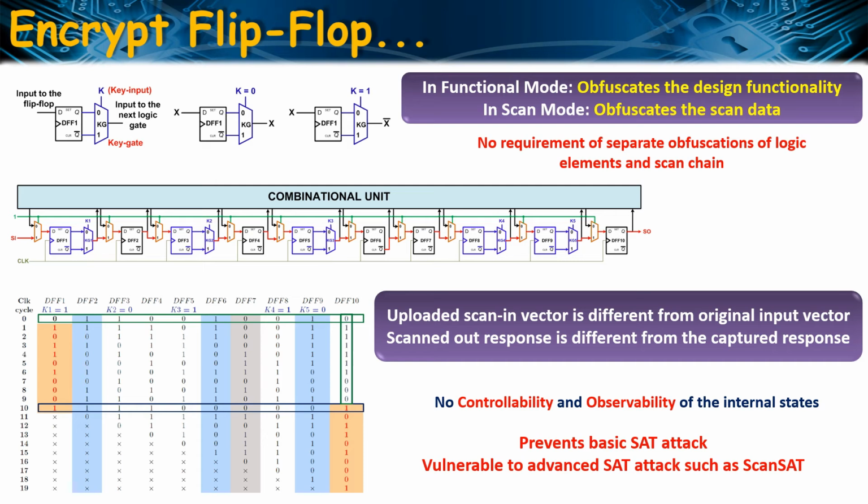Here is an example of scan obfuscation using encrypt flip-flop scheme. Here also the uploaded scan-in vector is different from the original input vector and the scanned out response is different from the captured response. So there is no controllability and observability of the internal states. Thus this method can also prevent the SAT attack.